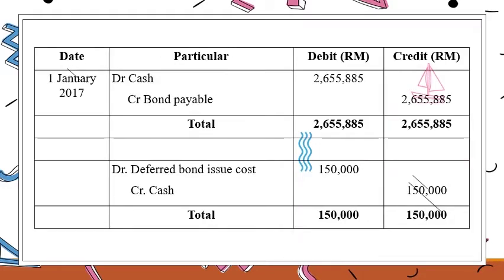The journal entry is debit cash, credit bond payable. The amount is 2,655,885. Second is debit deferred bond issue cost, credit cash. The amount is 150,000.